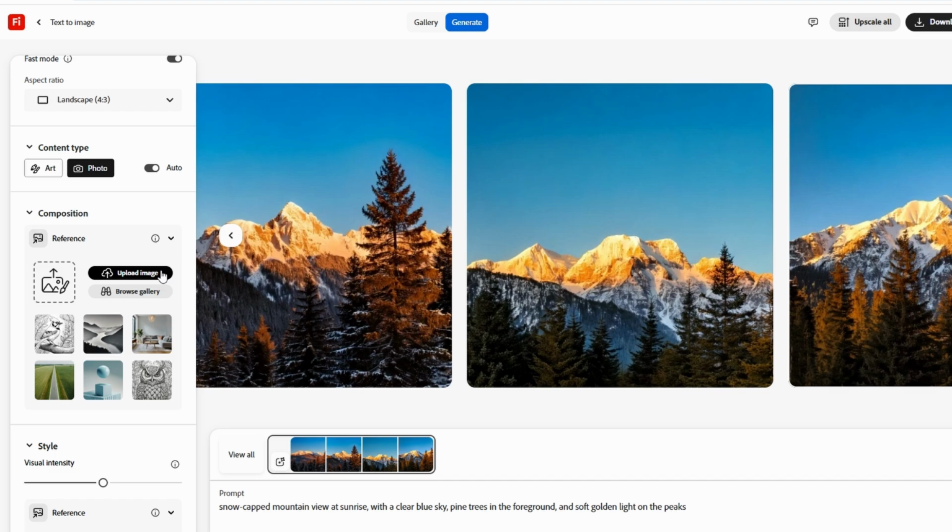When you start using Firefly, it's important to keep experimenting with your prompts and styles. One of the best ways to get the most out of the tool is to play around and see what works. Start with a basic description and then build on it by adding more specific details. The AI is incredibly powerful, but like any creative tool, it gets better the more you put into it.